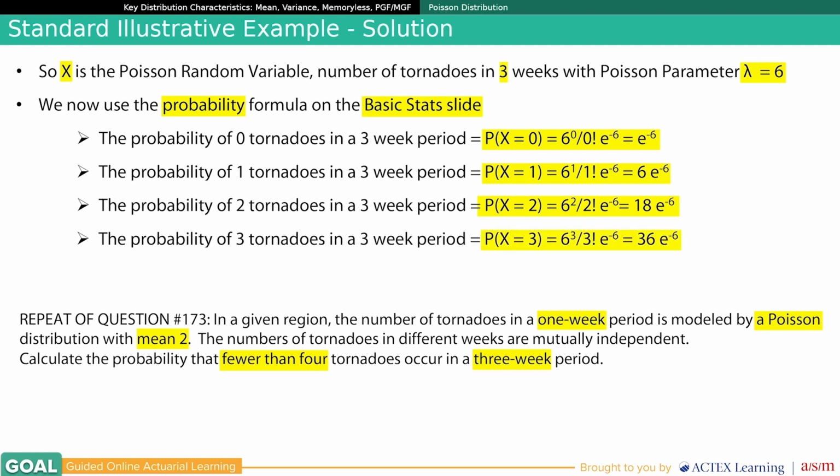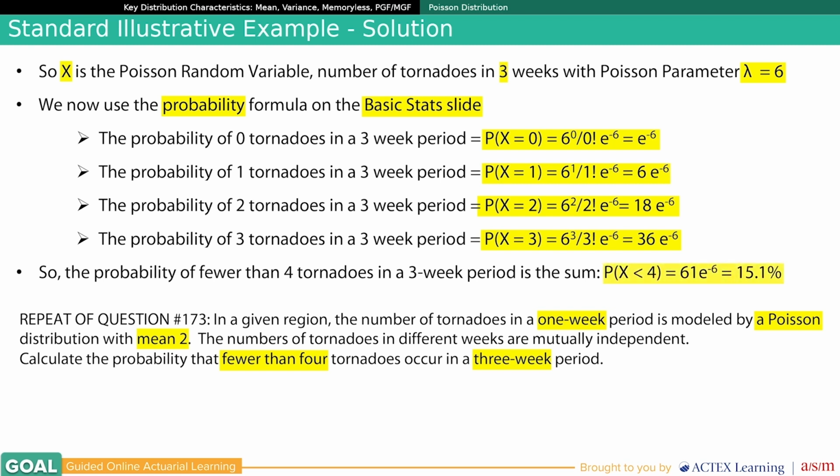Let's just look at that. The probability that x equals 3 is equal to 6 cubed over 3 factorial times e to the minus 6, so it's equal to 36 e to the minus 6. So the probability of fewer than 4 tornadoes in a 3-week period is the sum of the probabilities of 0, 1, 2, or 3 tornadoes, or 61 times e to the minus 6, or 15.1%.